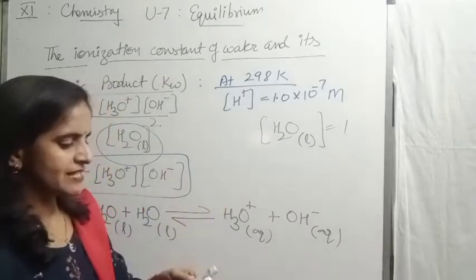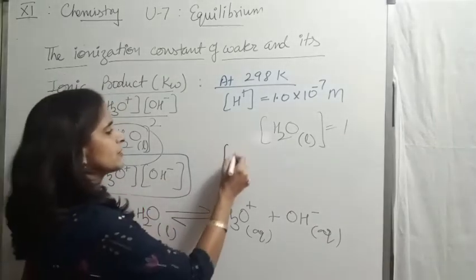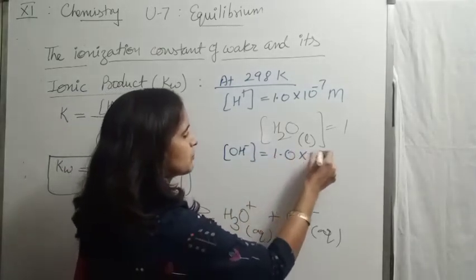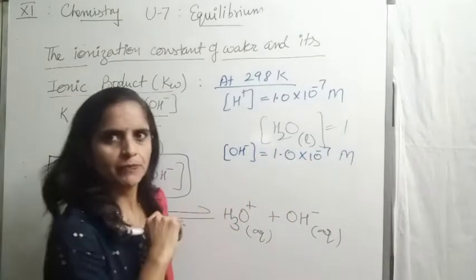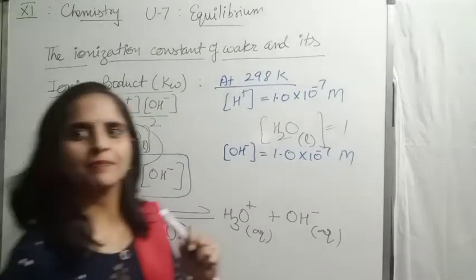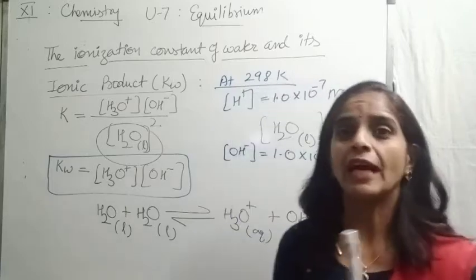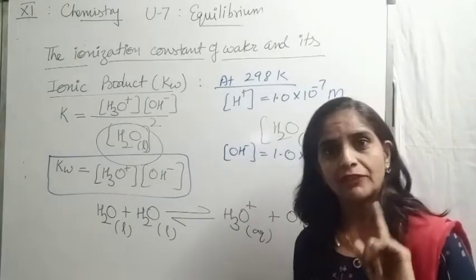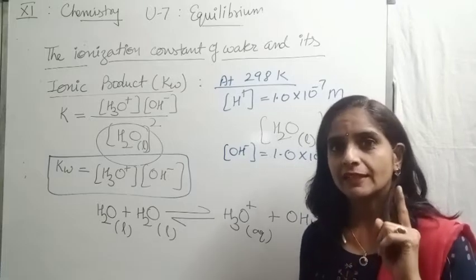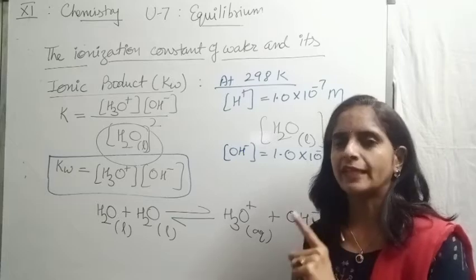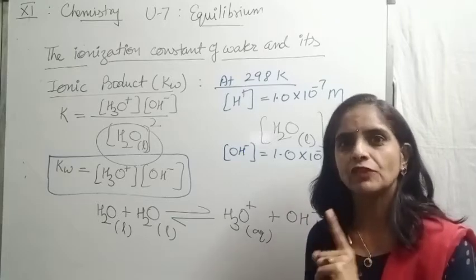So from here we can see the molar concentration of hydroxyl ion is also 1.0 into 10 to the power minus 7 molar. And when we substitute these values into this formula, we will get the value for the ionic product of water at 298 Kelvin. If you remember, children, the ionization constant K depends on temperature. Remember those features?